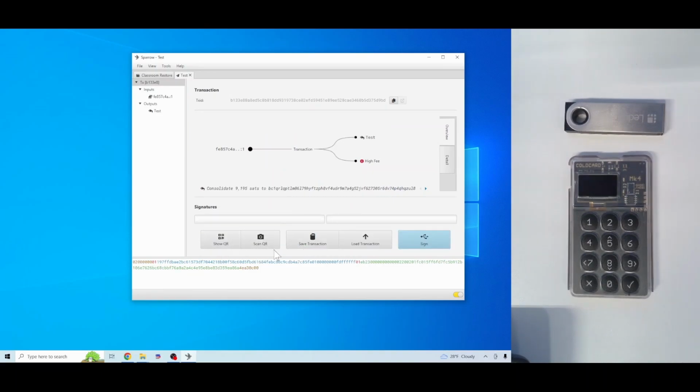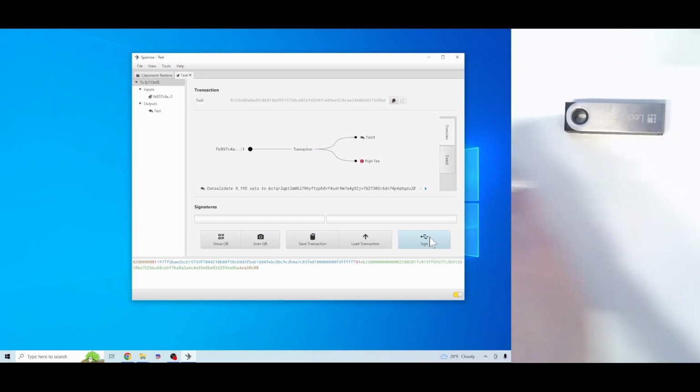So there's 3 different ways you can sign a transaction in Sparrow. You can have an air-gapped wallet that you connect to by scanning QR codes. You can have an air-gapped wallet that you connect to by uploading files back and forth, let's say from your ColdCard, which is what we're going to do. Or you can connect to a device connected through USB. So let's start with our Ledger. We're going to sign with that.